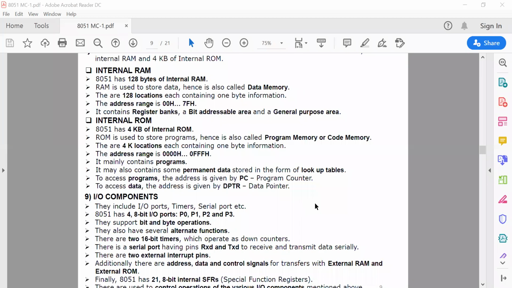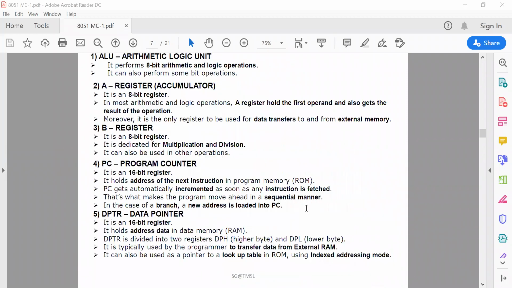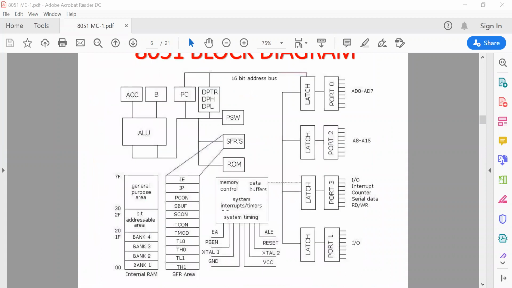So different IO components are also available, meaning IO ports. I have already discussed port 0, port 1, port 2 and port 3. And two 16-bit timers are also there. And serial ports are available. And finally, there are 21 here in this diagram. In this diagram, these are all called special function registers.